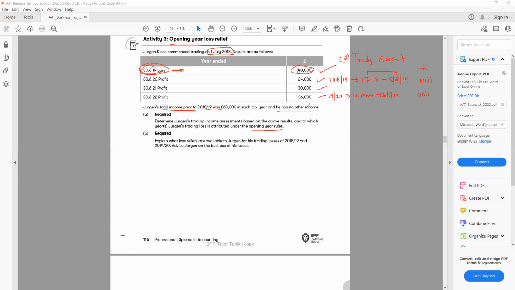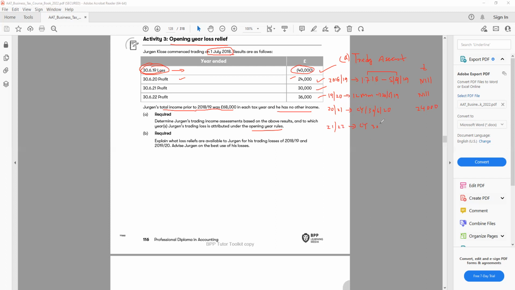The next year we have 2021, and we have to look at the year end. Year end is 30th of June 20, and it started from July 19. So we say the year end, that will be current year basis. So 30th of June 20, and we have a profit 24,000. Then 21 and 22, again current year basis.